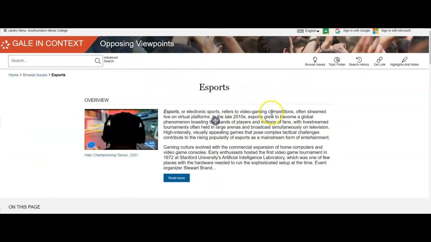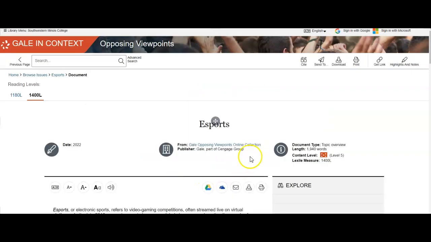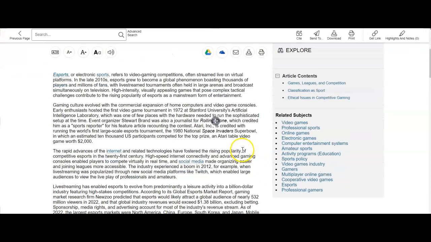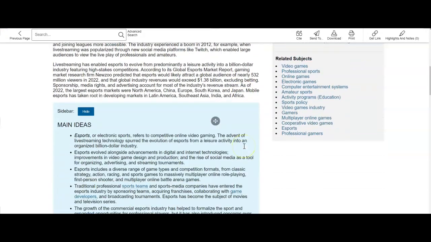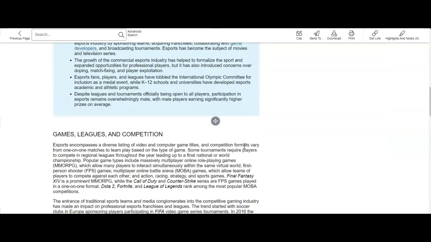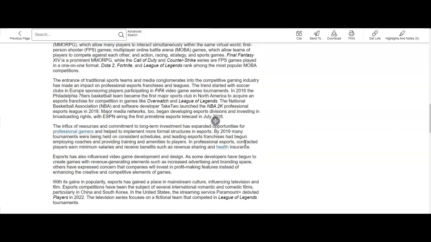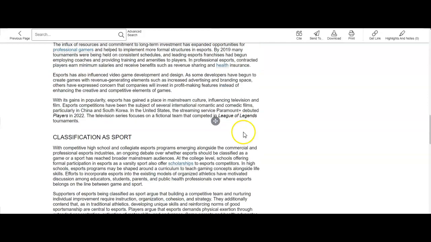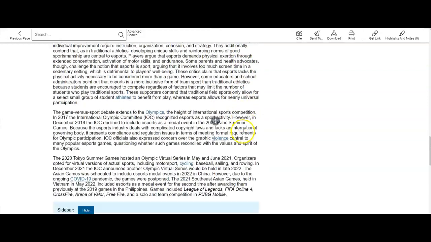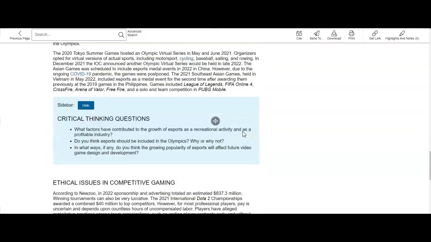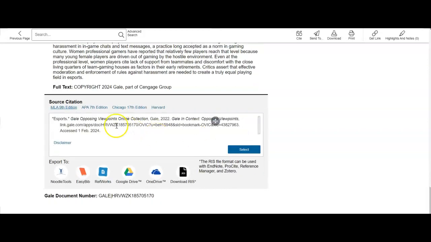You get a landing page that looks like this. You'll see at the very top there's some introductory paragraphs. You can click on Read More, and what this will do is lay out your topic, usually in a chronological kind of way, so that when you're looking at how did esports come to be, or whatever your topic is, what's the data behind it, you'll see all of those things are here, and at the very bottom will be